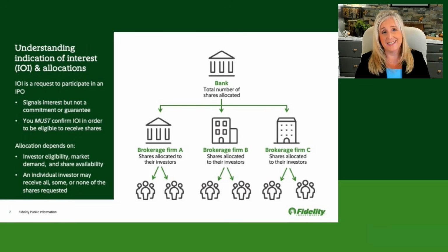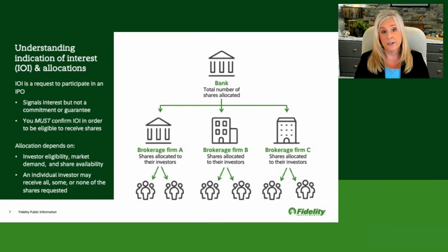And actually, the process has a lot to do with the shares that are distributed to investors. So it's important to remember that the underwriter first allocates shares to different institutions, like Andrew touched on. Those institutions, such as brokerage firms, then typically distribute those shares amongst their clients. There are all kinds of factors that can affect that allocation at both the brokerage level and the individual investor level. Some of the more common factors would include the demand for the offering.